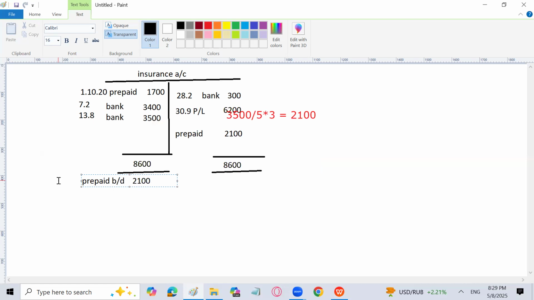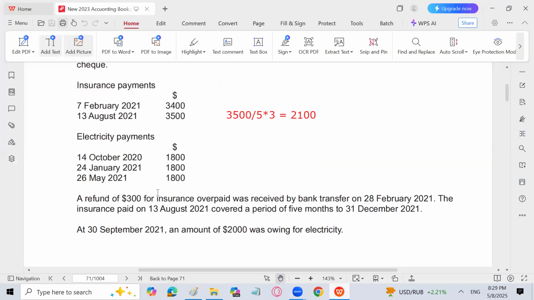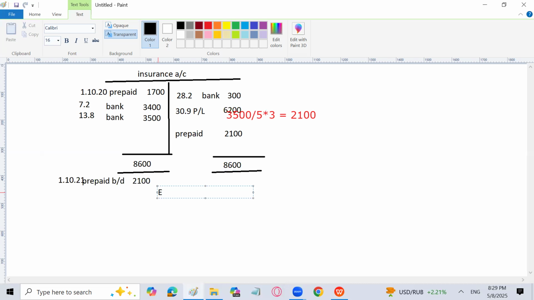That is on 1/10/21. Okay, so we are done with that. Now I'm going to prepare the electricity account. Let's prepare the electricity account. It is again an expense account.